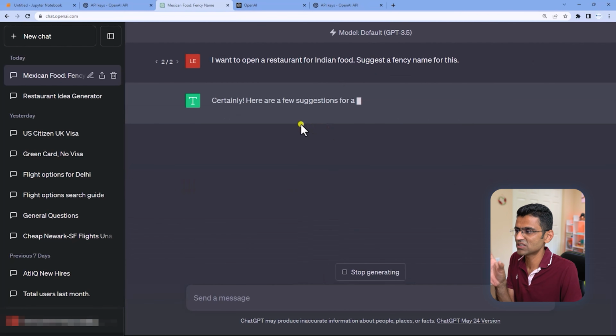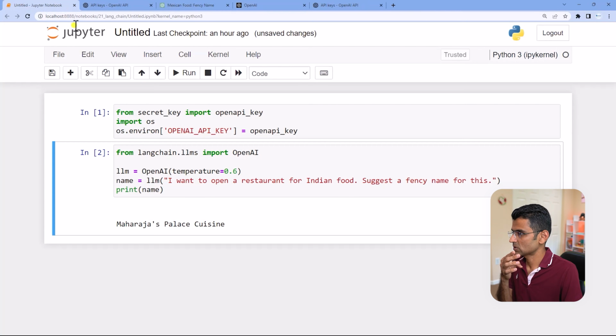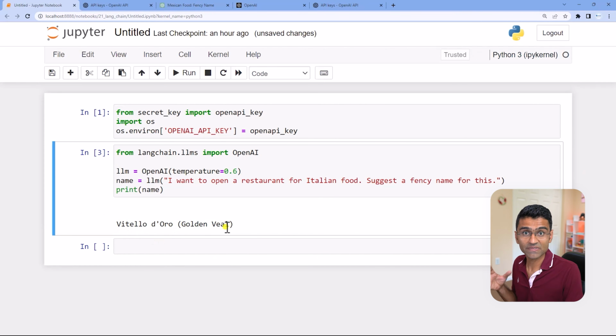So we are using essentially the same concept here. Okay, so here it says Maharaja's Palace Cuisine. If you say Italian food, see, the name sounds real, as if it's an Italian restaurant. So we have imported that OpenAI class which created an LLM, and in the LLM we are just passing a simple text. Now I don't want to keep on changing this same string,